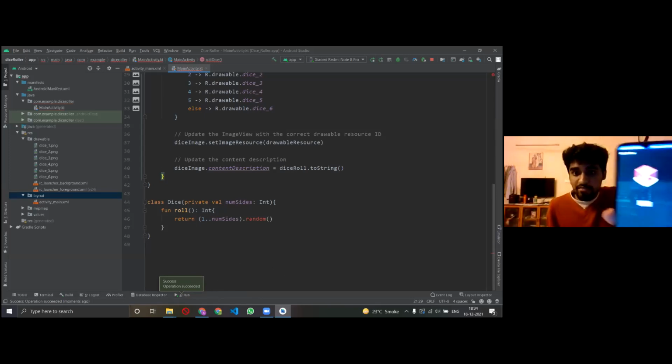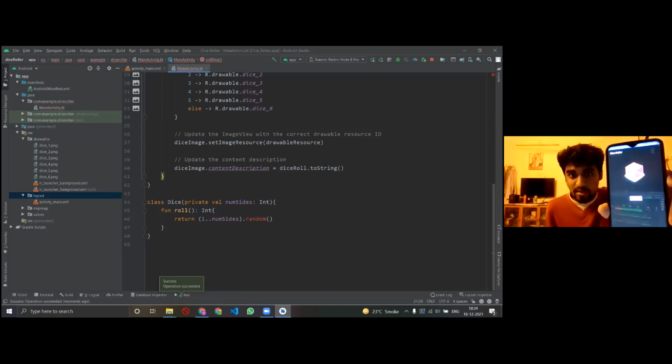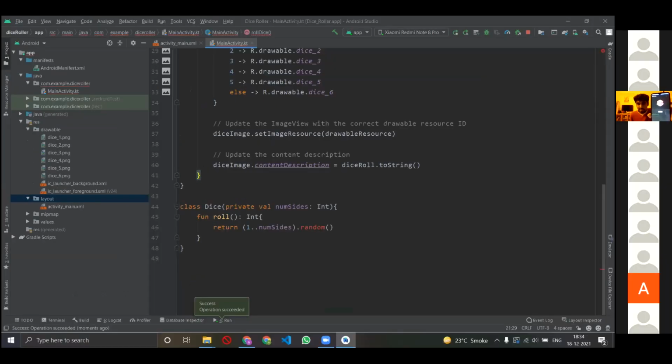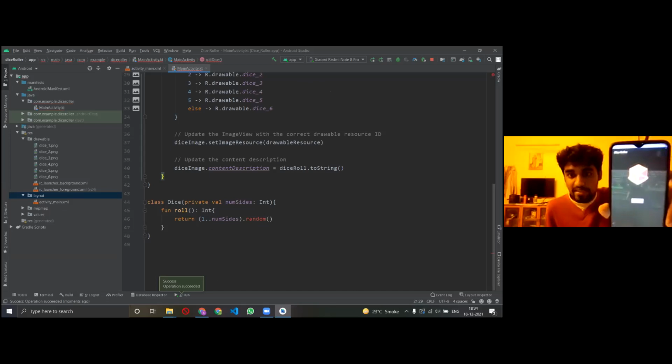Okay, can you see my phone? Can anyone just give a thumbs up or raise a hand if they can see my phone, and the dice and the button? Yes, we can. So I'll stop sharing my screen, and maybe things would be seen better.